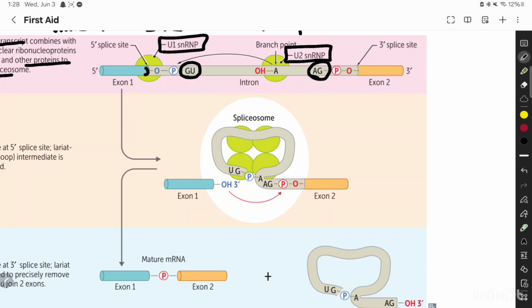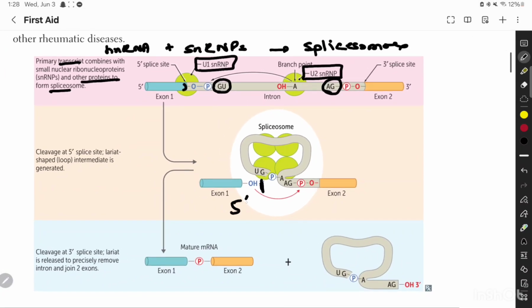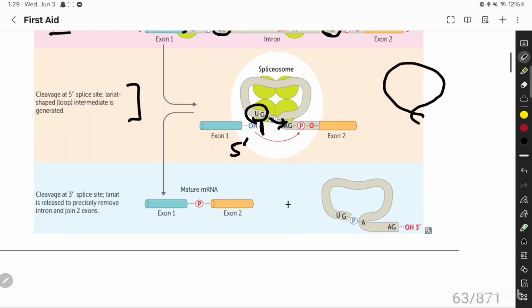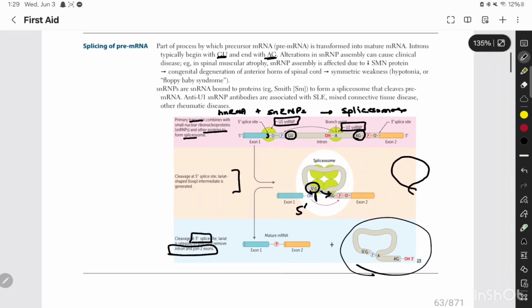What happens is there is a cleavage at the GU site over here, starting from the 5' site, and this way this particular GU is connected to the other intron, and this kind of shape, which is known as a lariat, is generated. When there is another cleavage at the 3' splice site, this lariat is removed and joins two exons. So this is how splicing takes place.